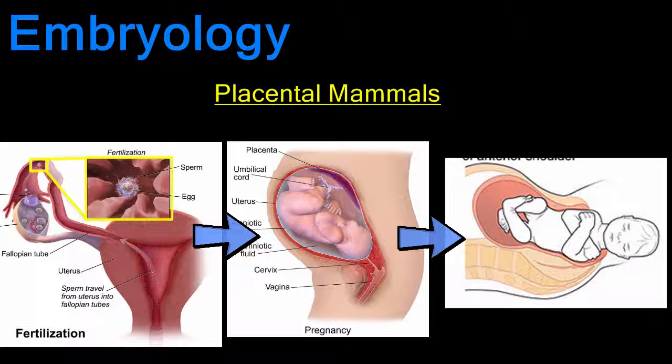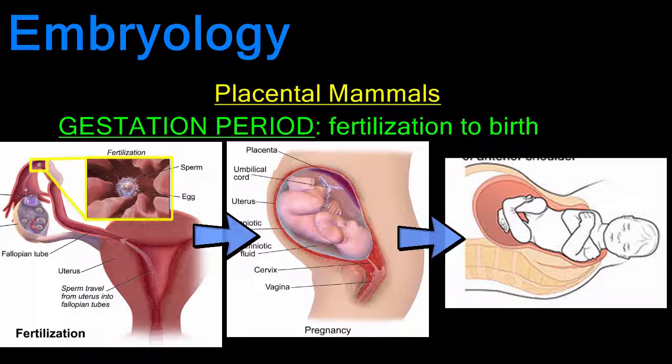The time spent inside the mother's body, from fertilization to birth, is called the gestation period. Gestation times vary from animal to animal and can last from a period as short as a few weeks to as long as a few years. Human gestation is 40 weeks and will be covered in detail in the next lesson.